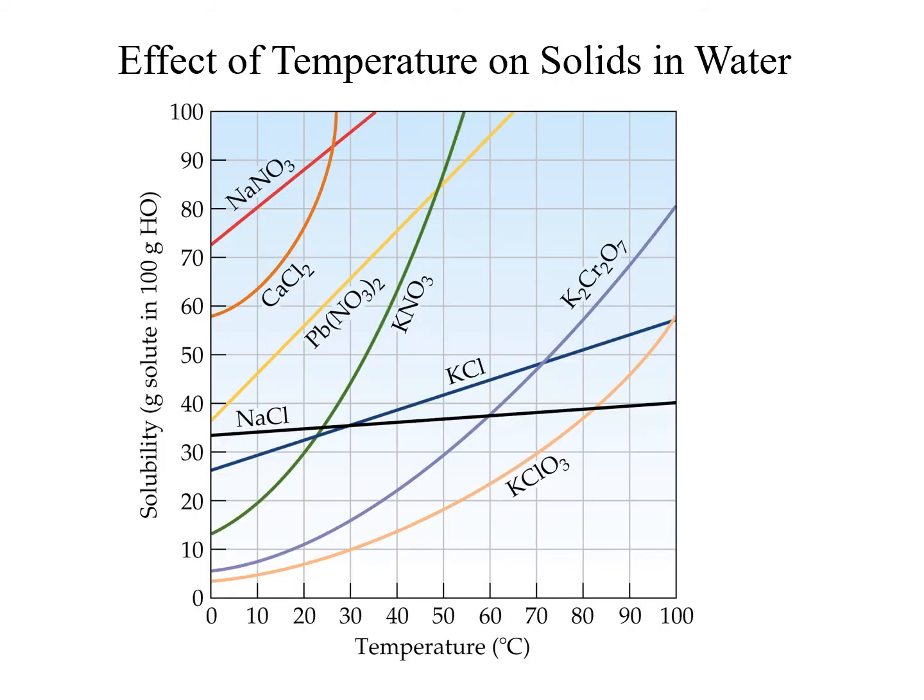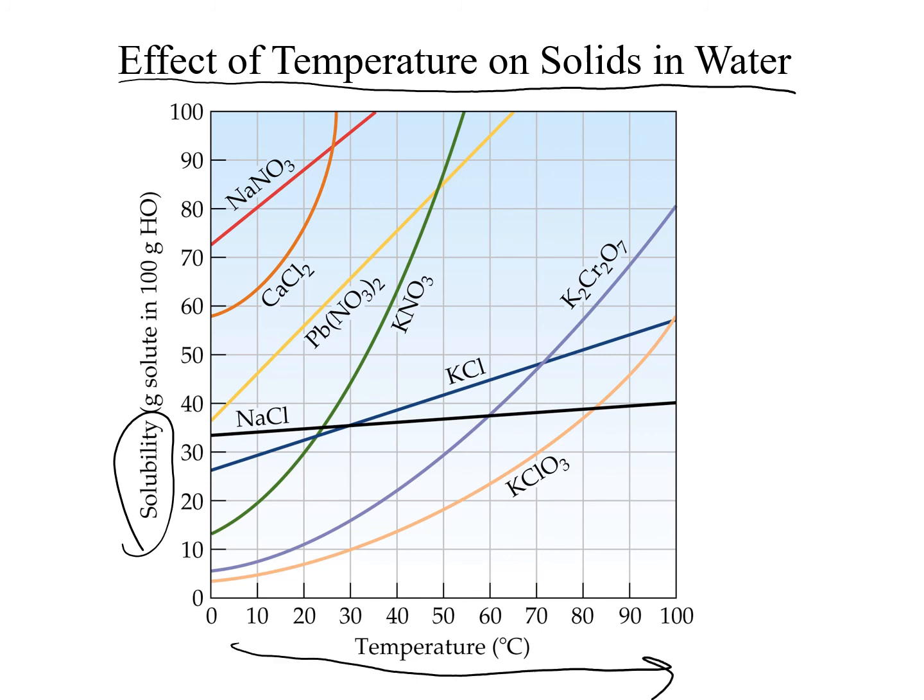This graph is showing the effect of temperature on solids in water for their solubility. So again, as we increase the temperature, we can see that the solubility's trend is going upward. It is increasing as well. So remember the effect of temperature. Increasing temperature increases solubility for a solid or a liquid in a liquid.